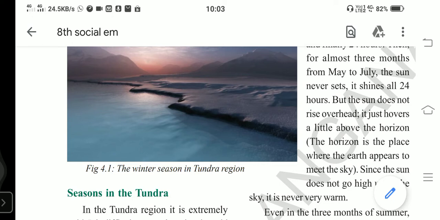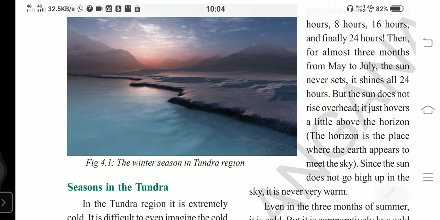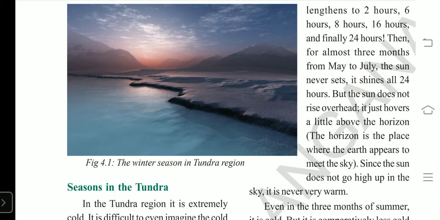So during May, June, July also, it is cold. But this is somewhat different from the winter season. We can say it is comparatively less cold than the winter months.